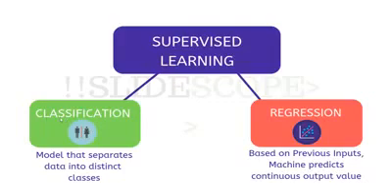What is classification? Classification is a model that separates data into distinct classes. What is a model? A machine learning model is something that we are building, a computer program that can predict future values on the basis of data from past values. So in case of classification, you can see that there is an icon here which is denoting male and female.